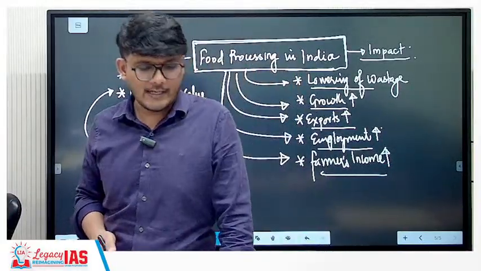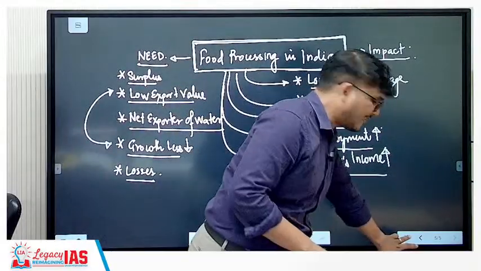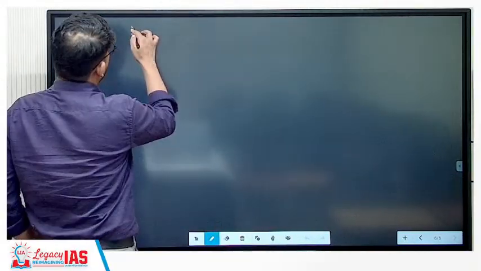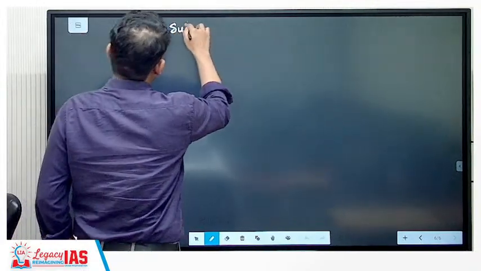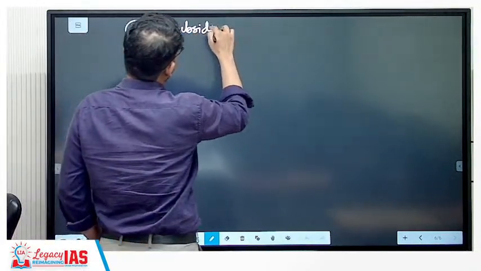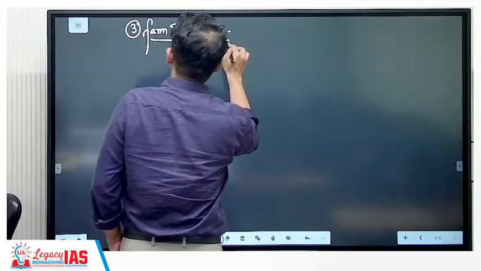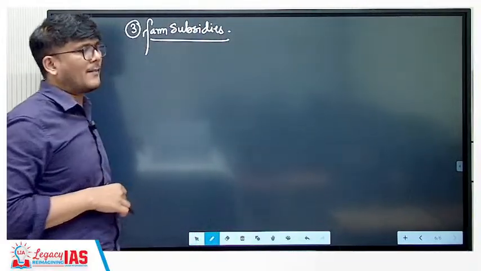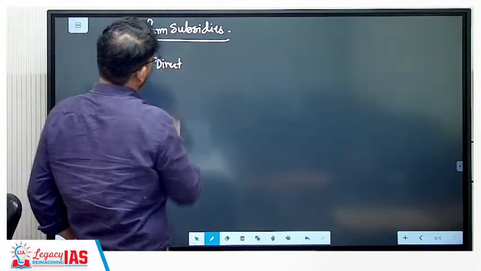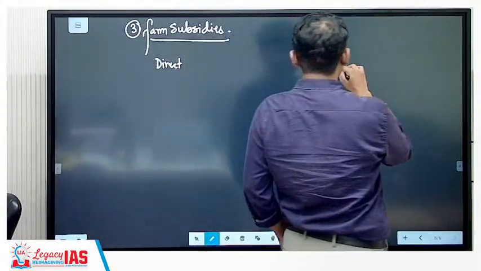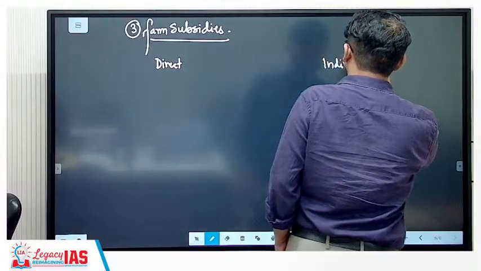Let's move on to the next thing, that is farm subsidies. The third thing is about the farm subsidies. Now, what are the farm subsidies? See, any support or incentive that the government gives to the farmers is a farm subsidy. Now, farm subsidies can be direct farm subsidies, or they can be indirect farm subsidies as well.